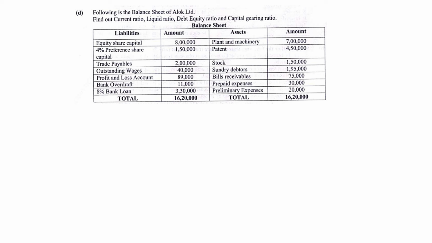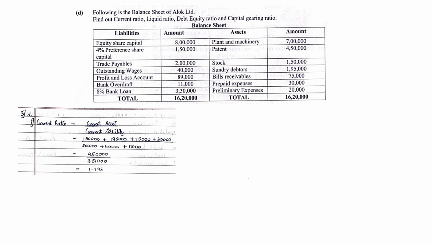Okay, next. Following is the balance sheet of Alok Limited. Find out the current ratio, liquid ratio, debt equity ratio and capital gearing ratio. So they're giving you a balance sheet and they ask you to find those 4 ratios. Let us see one by one. The very first thing is current ratio. Formula is current assets upon current liability. So I've written the formula here and the solution.